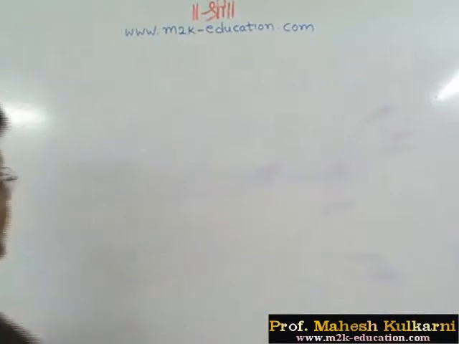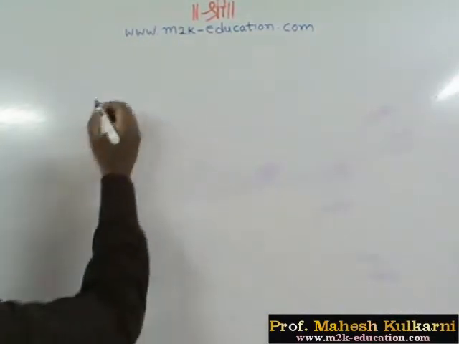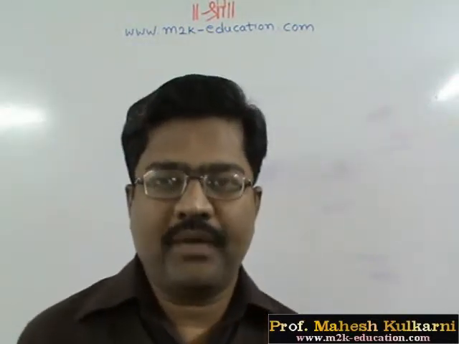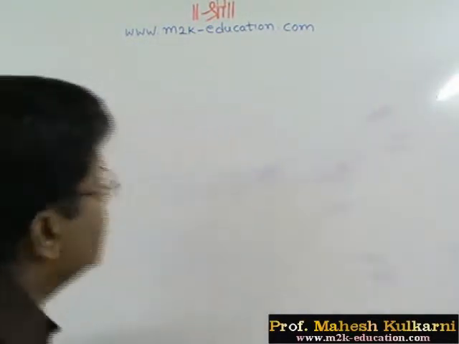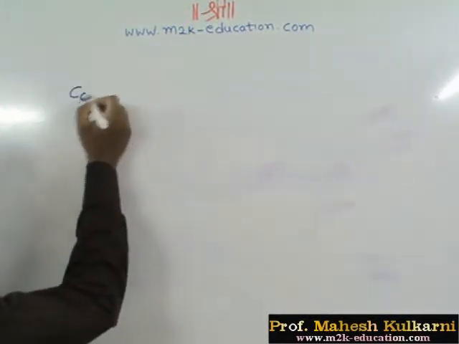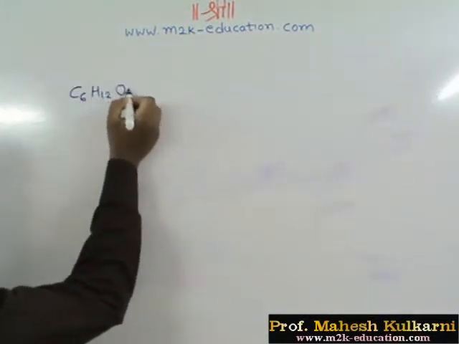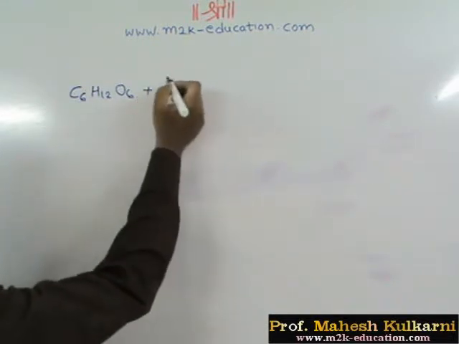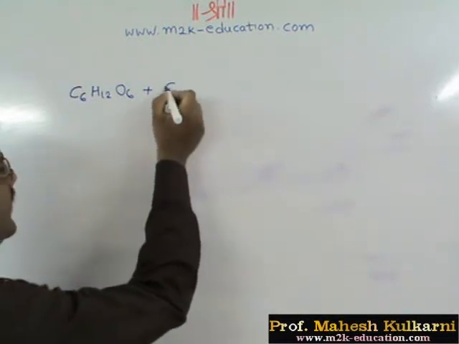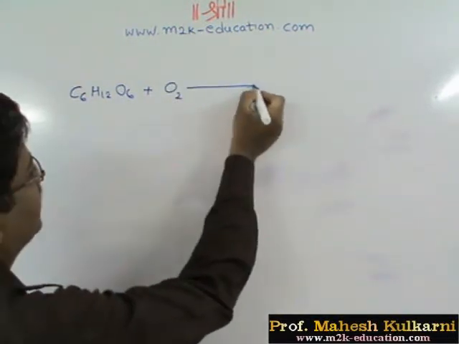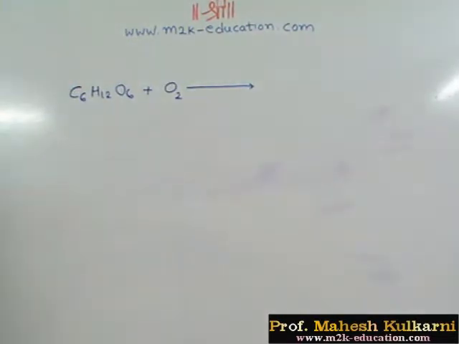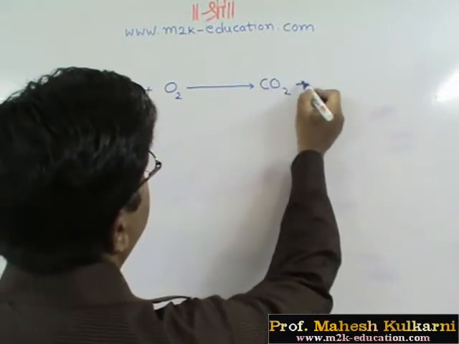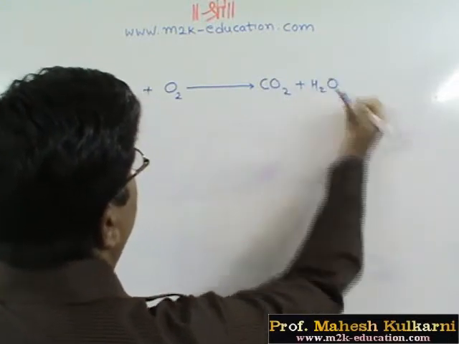As we discussed in the photosynthesis chapter, the reaction is like this. We are taking carbohydrate, that is glucose, as the source of energy, and we are giving the reaction. C6H12O6, this is the formula for glucose, which is a monosaccharide. This combines with oxygen with proper enzymes, and we get carbon dioxide plus water.